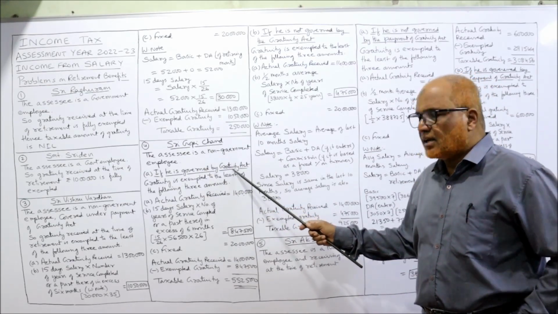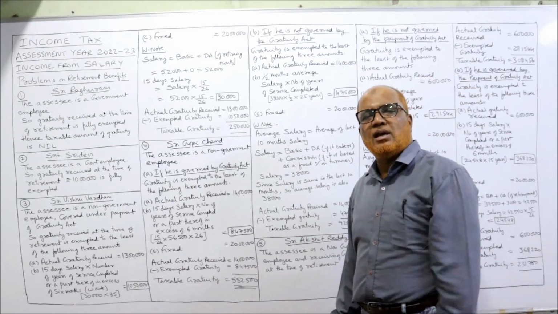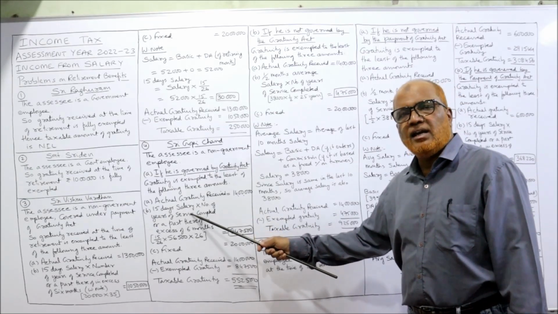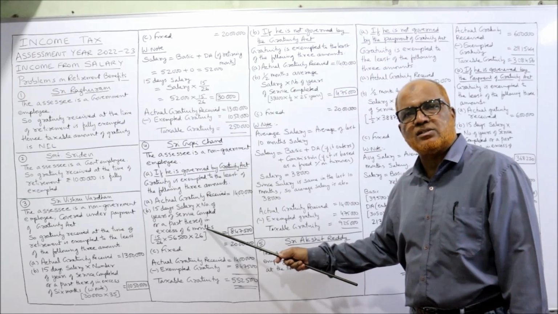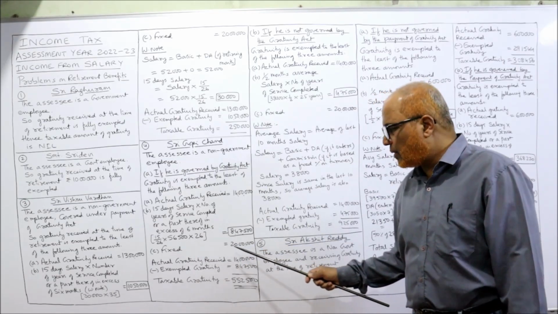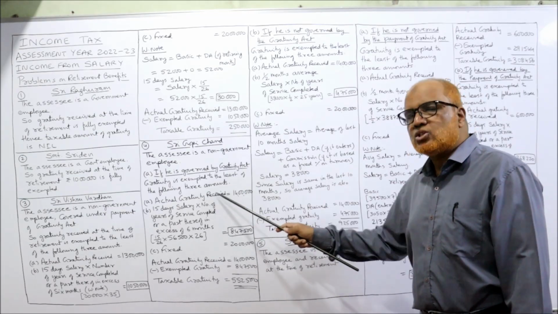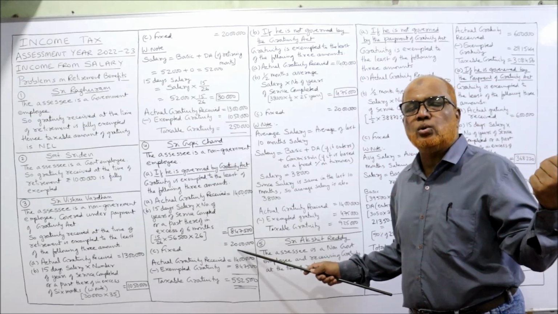So if he is governed by the Gratuity Act, the gratuity received is exempted to the least of the following three amounts. Actual gratuity received, 14 lakh, given. 15 days salary into number of years of service completed or a part thereof in excess of 6 months. And third one, fixed amount is 20 lakh. The actual gratuity will be given in the problem and 20 lakh is the ceiling given by the income tax rules.